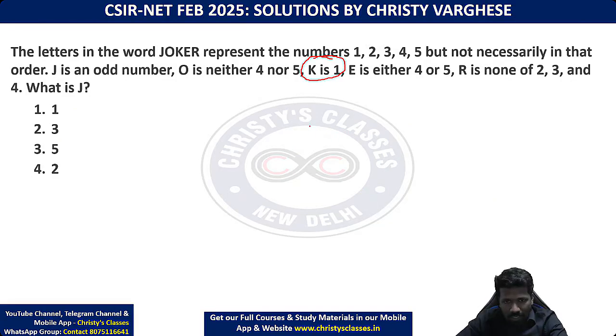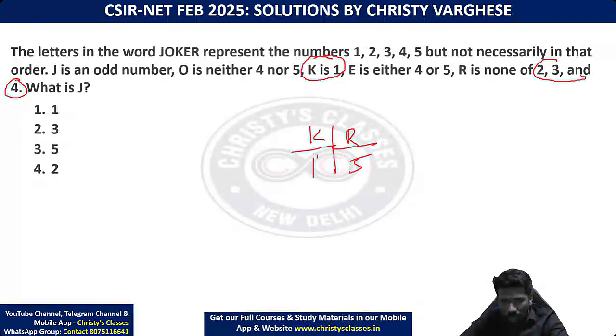Clearly, it says K is 1. Now, if K is 1, confirm R is 5. Why? Because R cannot be 2, 3, 4. R cannot be 1 also, because already K is 1. So R can only be 5.